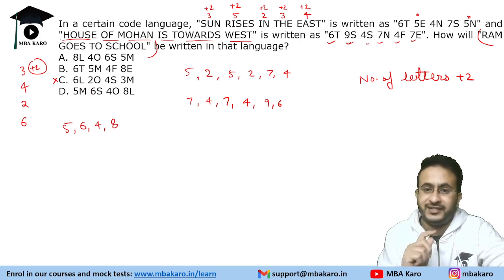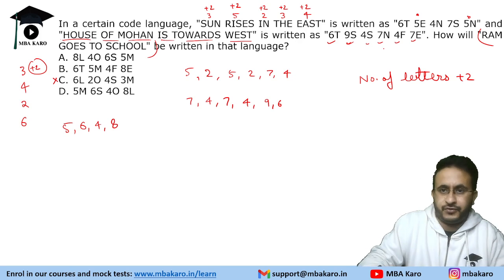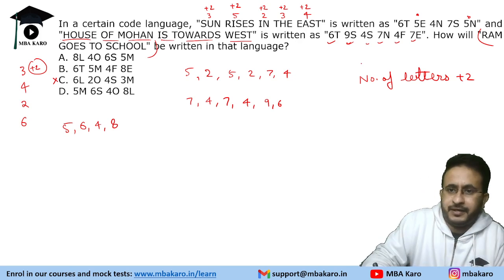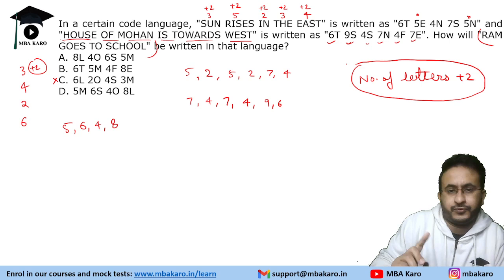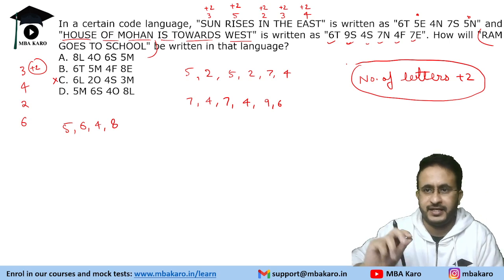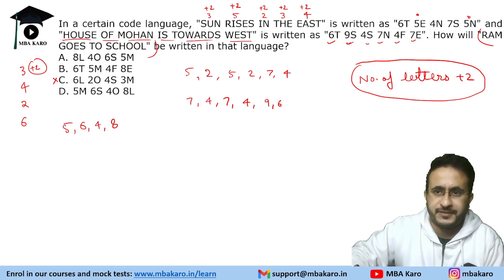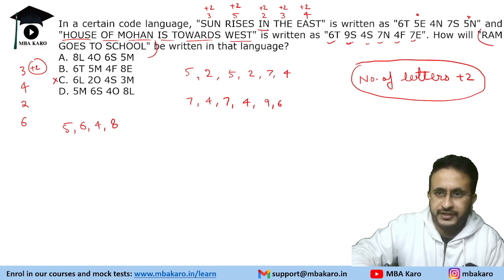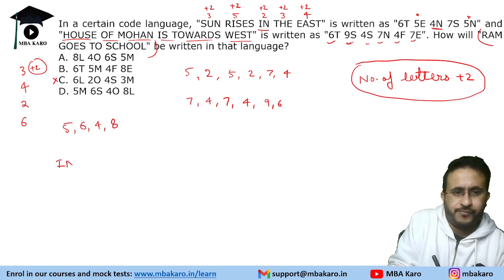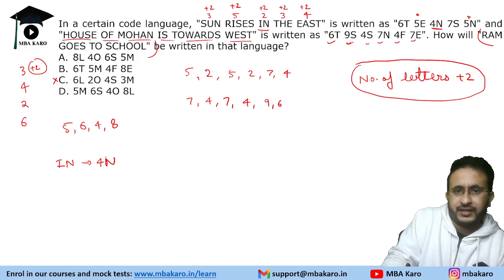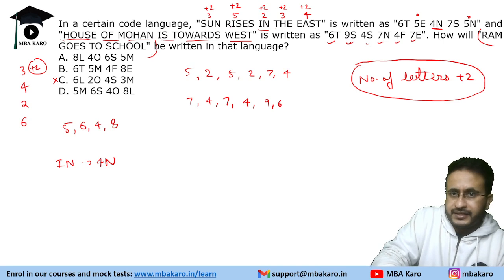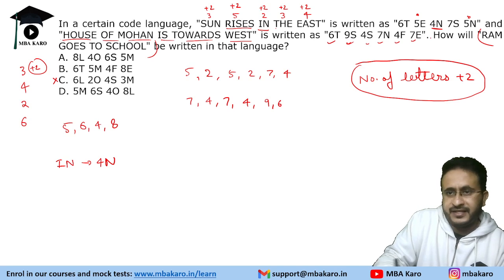Now we will have to figure out the letter that is present. So we figured out the logic for numbers. Numbers is number of letters plus 2. Now let us find the logic for letters. Now how do we find out which letter is which? So in corresponds to 4n. Okay, so in is 4n. Similarly, there are two words with three letters, so we cannot tell. Maybe we can see rises. Rises is 7s.